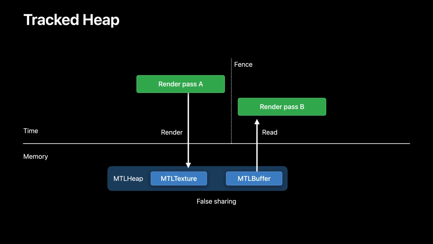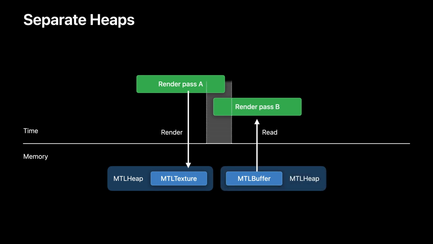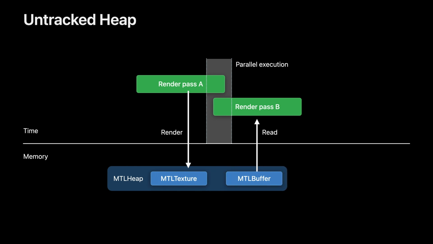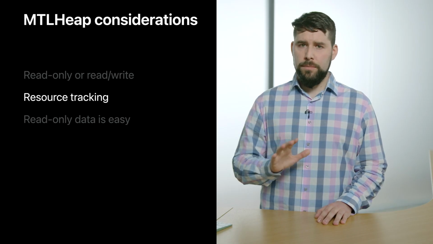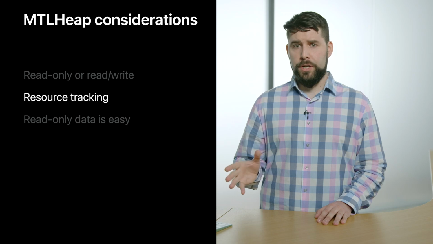There are two ways to do this. One option is to suballocate resources that are updatable from heaps separate to the ones used for our static resources. The other option, if we decide to bundle everything together, is to make sure heaps are configured not to track their suballocated resources. This is the default behavior in Metal, and it means that we as programmers take on the responsibility of synchronizing hazards ourselves. Now, in this diagram, I simplify things a bit to illustrate the problem of false sharing.